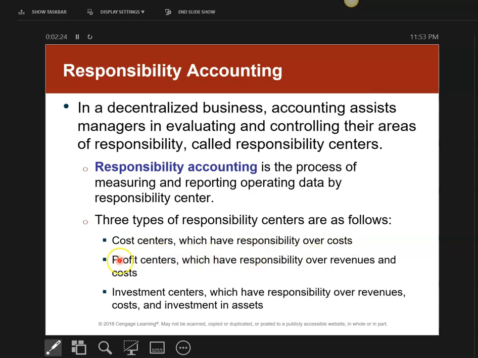The second one we're going to look at is called profit centers. Here I'm going to have responsibility over revenue and cost, because remember, revenue minus cost is my profit. And finally, we're going to look at something called investment centers. Here it's revenues, costs, and investments in assets. When we get to that part, we'll talk about what exactly that means.